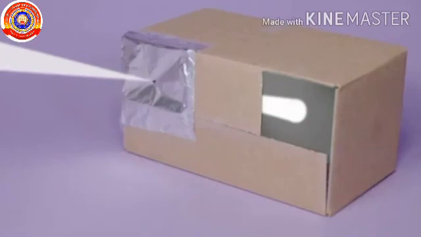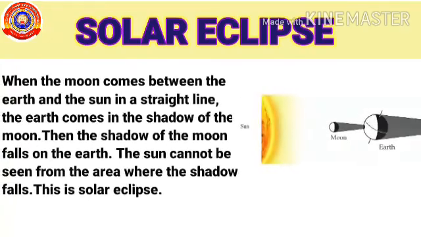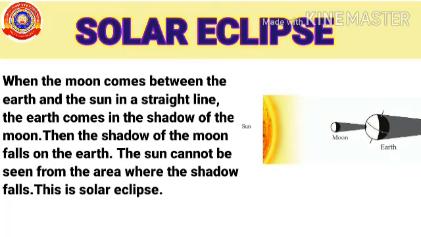Okay? Let's summarize the main concepts we have learned today. Solar eclipse: when the moon comes between the earth and the sun in a straight line, the earth comes in the shadow of the moon. Then the shadow of the moon falls on the earth.